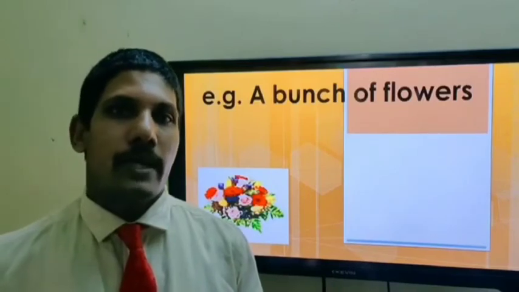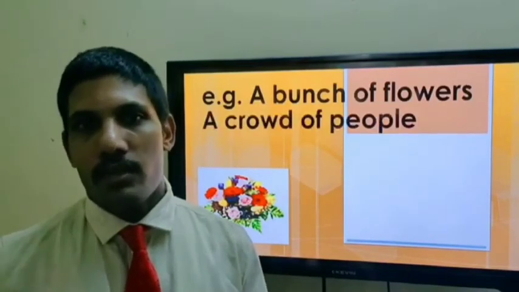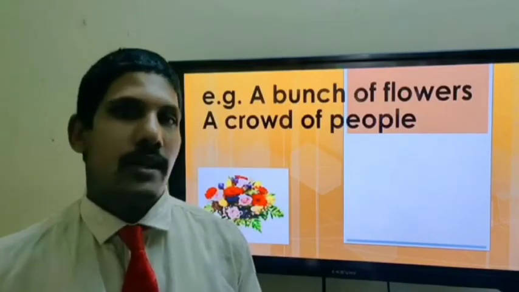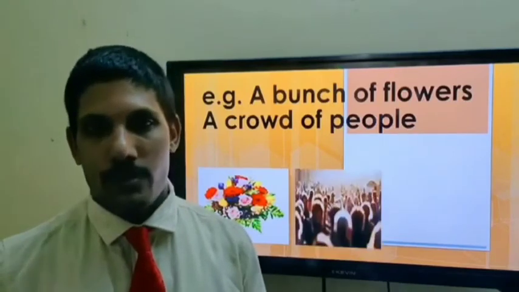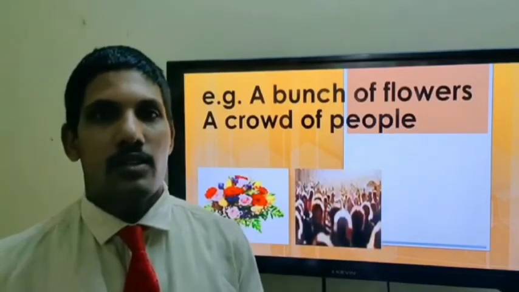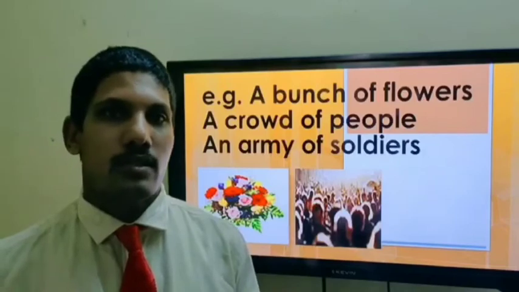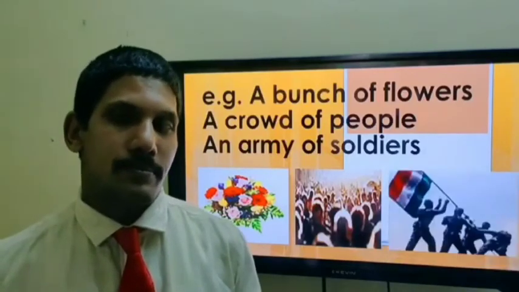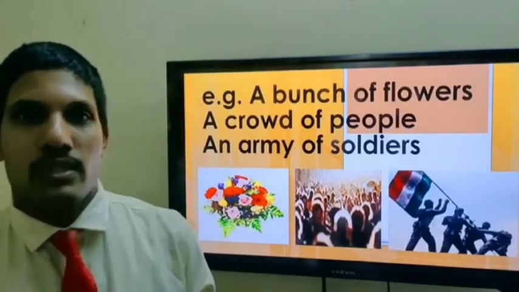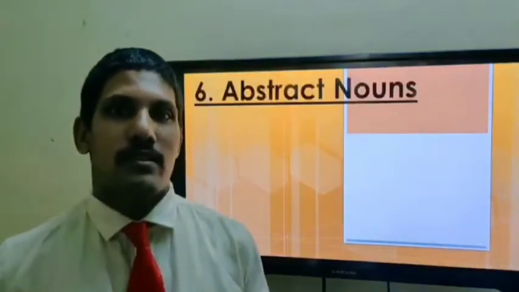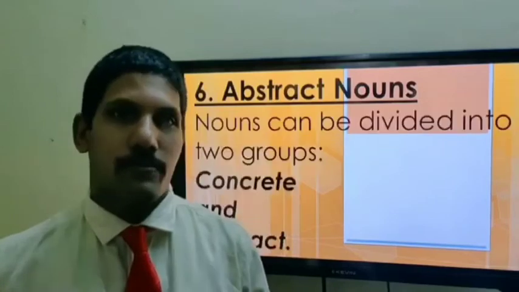And when many people come together, we call it a crowd of people. Similarly, the soldiers together is called an army of soldiers.